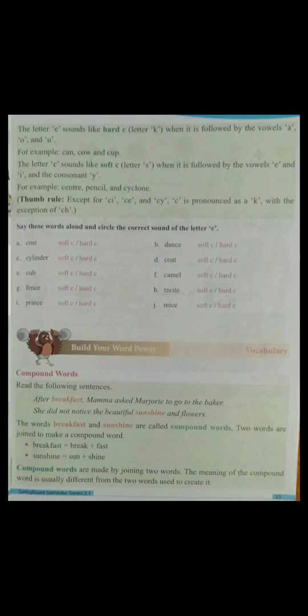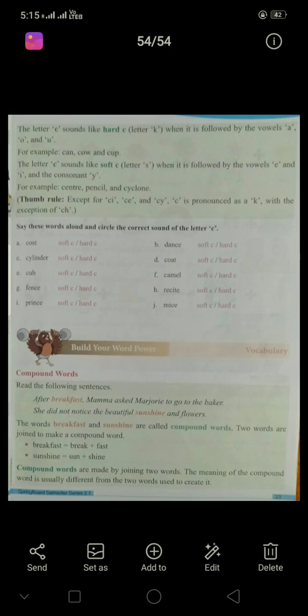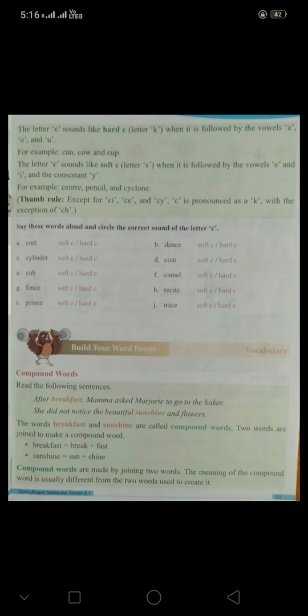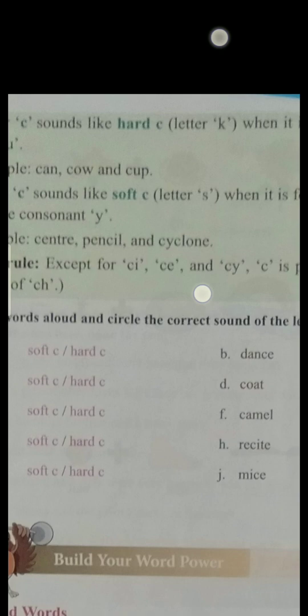Then, page number 33. The letter C sounds like hard C, letter K, when it is followed by the vowels A, O and U. If these vowels are following the letter C, that C will be pronounced as K, or hard C sound. Here, the word come starts with the letter C and that C is pronounced as K. Okay, see here the examples.